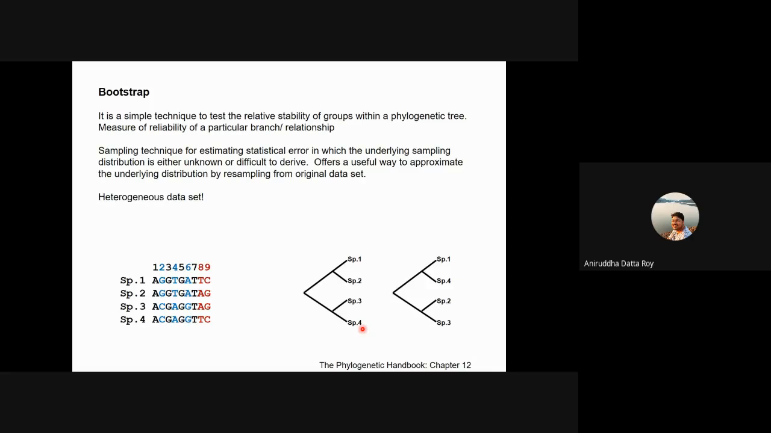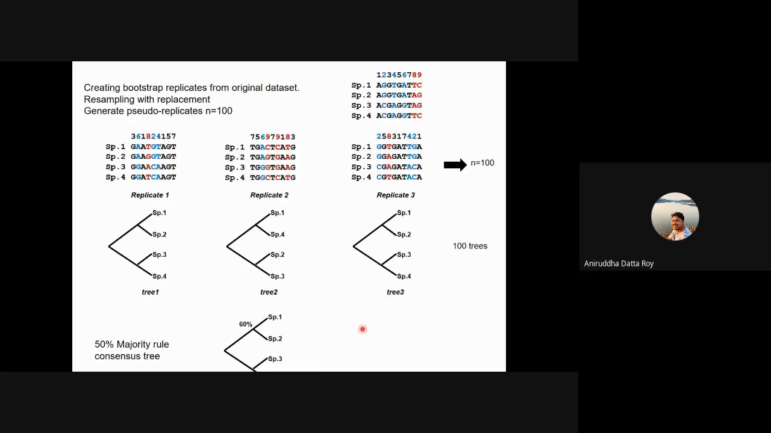In other words, what your bootstrapping is doing is it's trying to find out how many times this particular relationship comes up, where species 1 and 2 are sister to each other. How many times does this relationship come up, right? And then it gives you a particular value for that branch or support for that relationship. So that's all there is about Bootstrap.